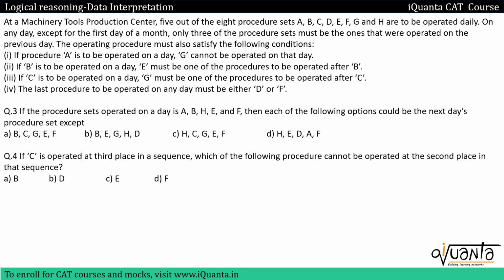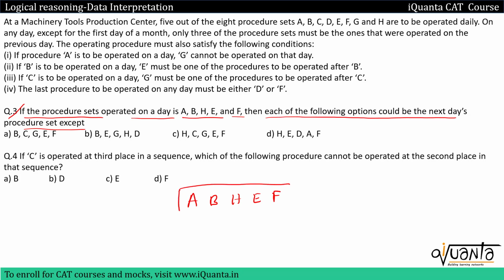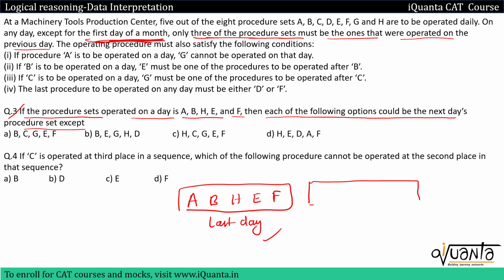Let's try to solve the third one now. If the procedure set operated on a day is A, B, H, E, F, then in each of the following options, what could be the next day's procedure set except? So we have A, B, H, E, F on a particular day. So if I assume that this is the last day of a month, so on the next day, that means the first day of a month, we were given that 3 operations must be similar to the previous day. So 3 of the procedure sets must be the ones that were operated on the previous day. So if I'm taking this as a last day, what could be the procedure on the first day? 3 have to be there.